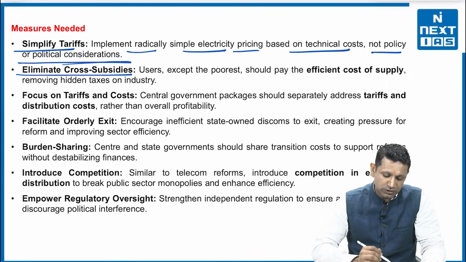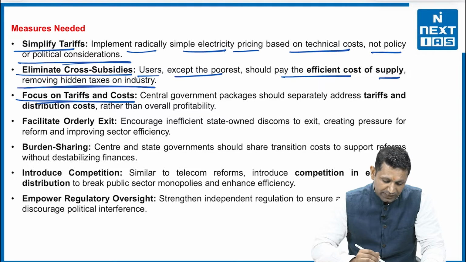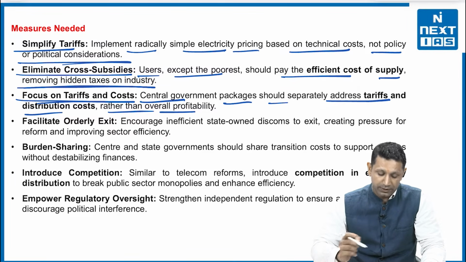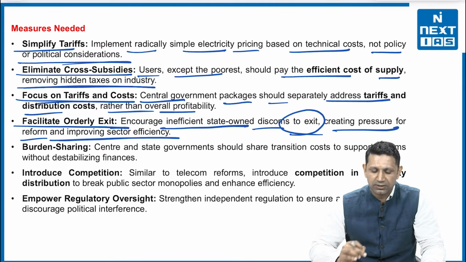Then eliminate cost cross subsidies. Users, except the poorest, should pay the efficient cost of supply, removing the hidden tax on the industry. Then focus on tariff and cost. Central government packages should separately address tariff and distribution cost rather than overall profitability. Then facilitate orderly exit. Encourage inefficient state-owned discoms to exit, creating pressure for reform and improving sector efficiency.